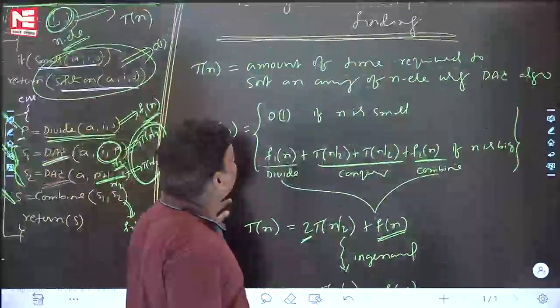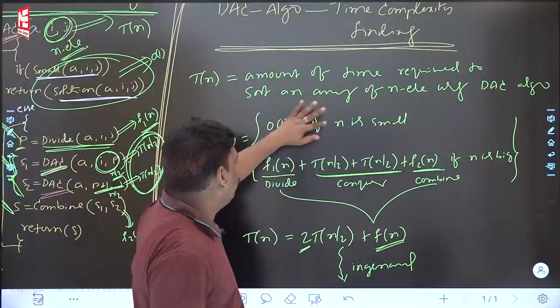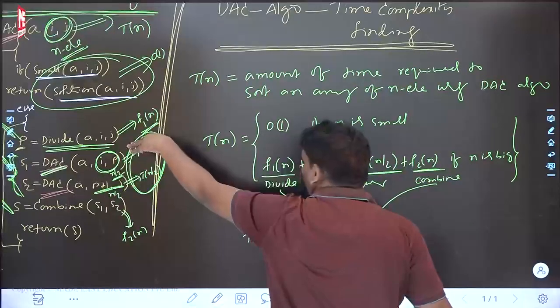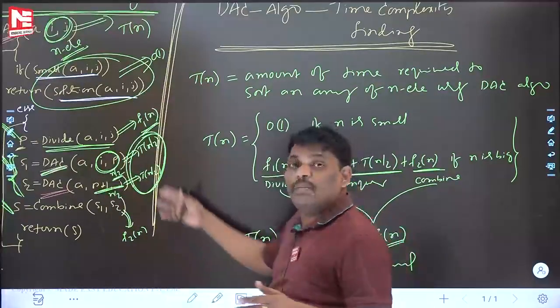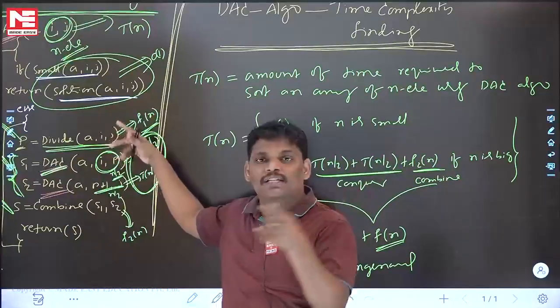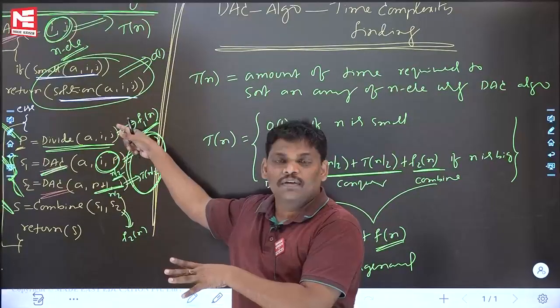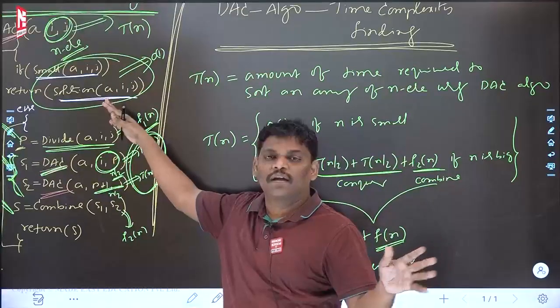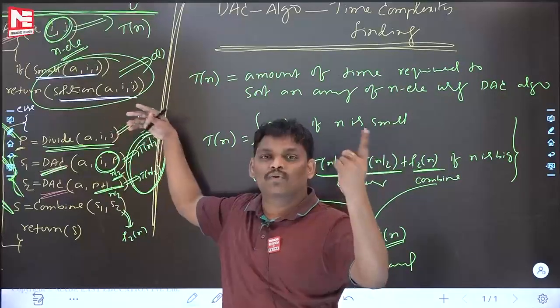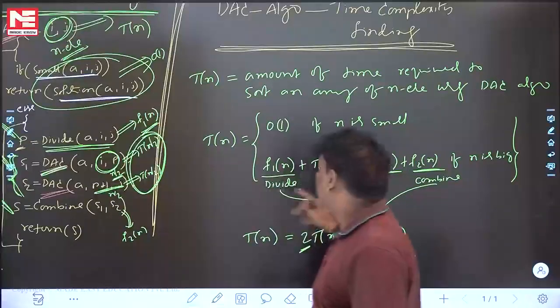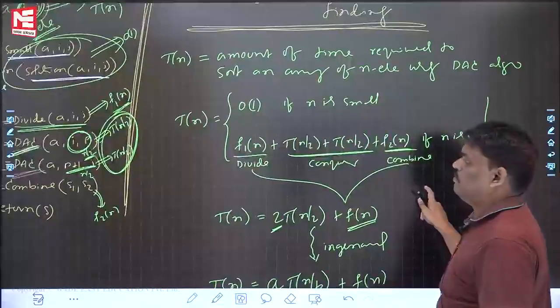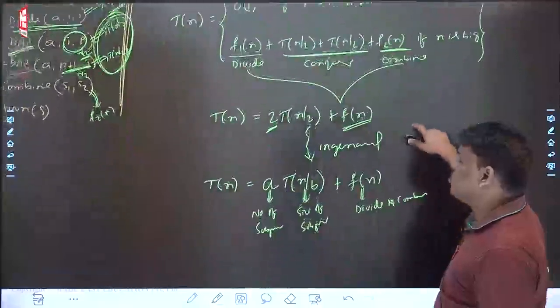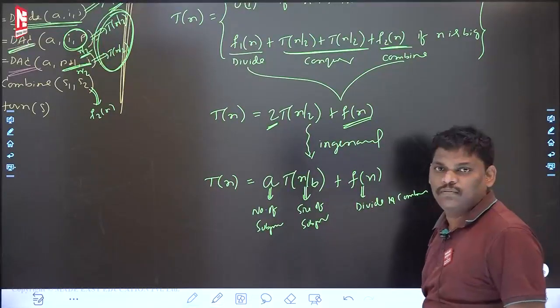Divide and conquer algorithm, time complexity finding how? To this recursive program, which may be divide and conquer, first write the recurrence like this. After writing the recurrence, solve it. You will get the time complexity.